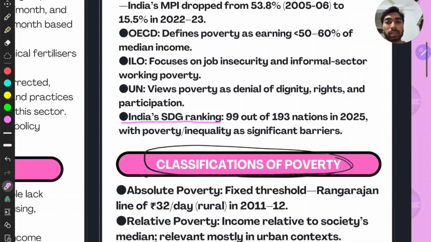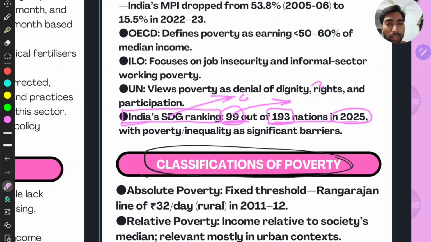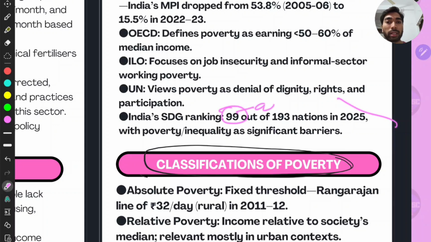Then India's SDG rankings, that is Sustainable Development Goals rankings: 99 out of 193 nations in 2025. This is a massive improvement. Earlier it used to be 134, 126, 116, right? This year it is 99, and for the first time we have come under 100.